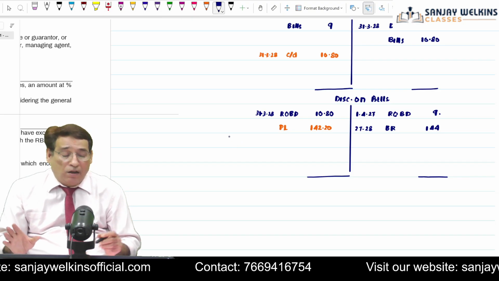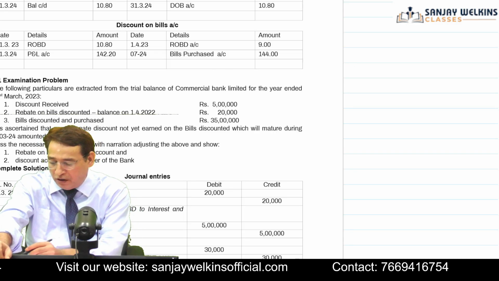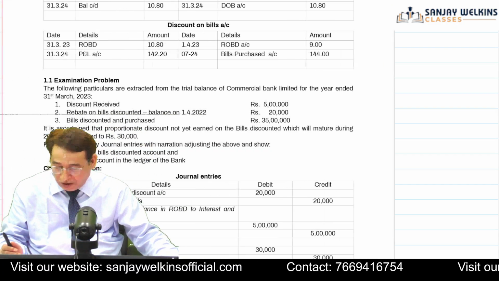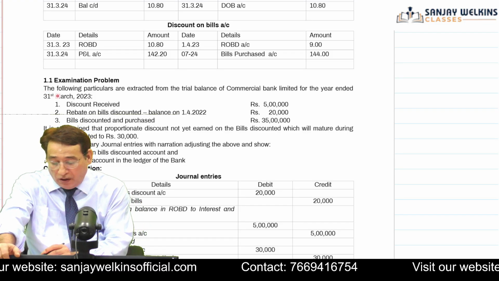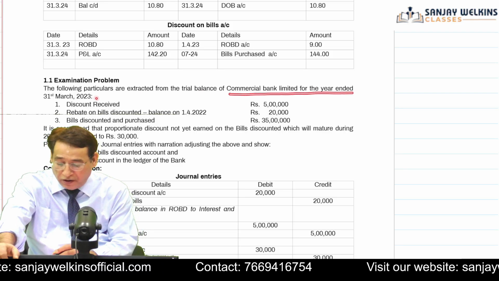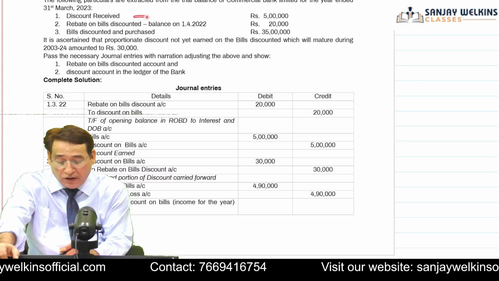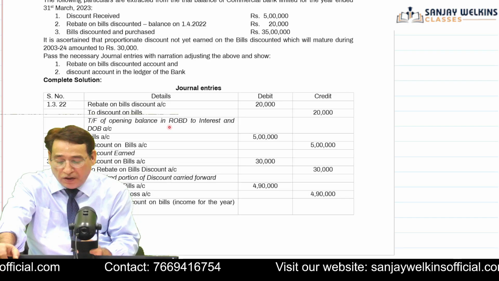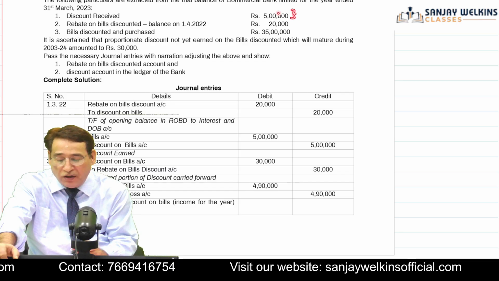Is it clear? So after having completed the first session, now we shall be picking up the very first question. Kindly pay attention over here. That is 1.1. Let me just adjust it so that it comes better on the screen. Now, question number 1. The following particulars are extracted from the trial balance of a commercial bank limited for the year ended 31st of March 2023. Correct? Now, it is clearly given in the question that you have received a discount of rupees 5 lakh. How many bills have been discounted? It is not given so far, but it is given that you have earned a discount in this year.